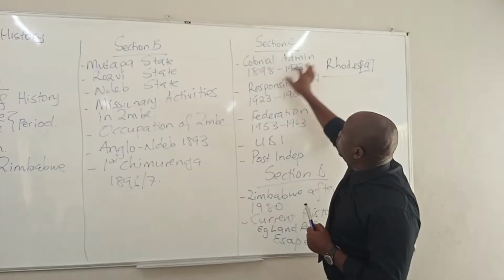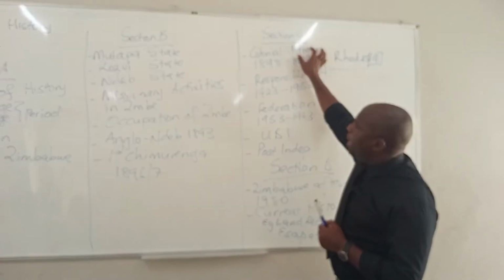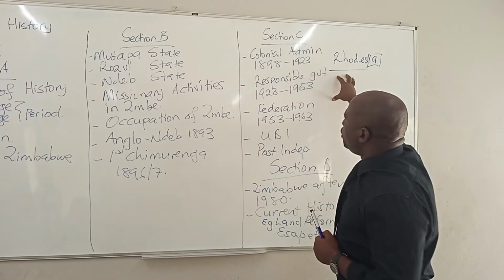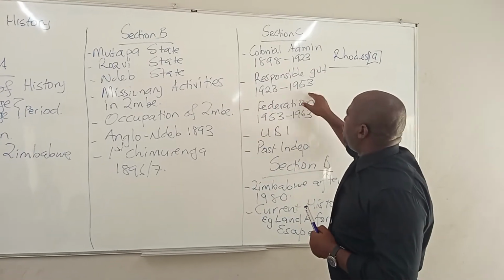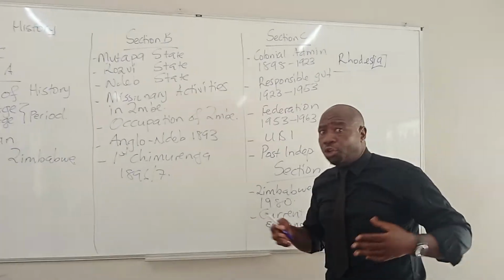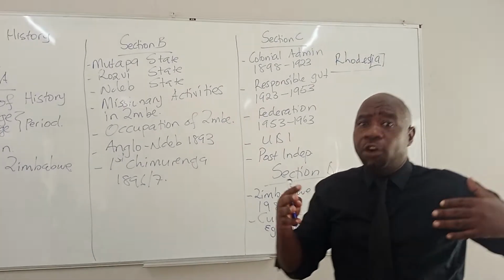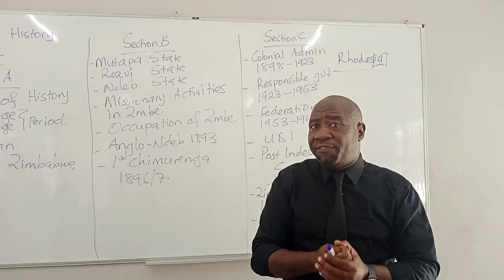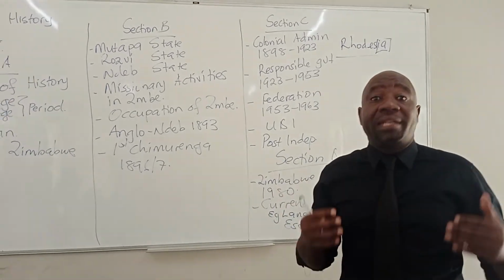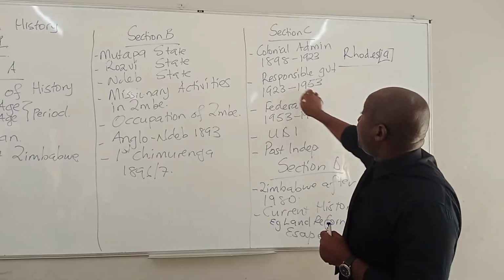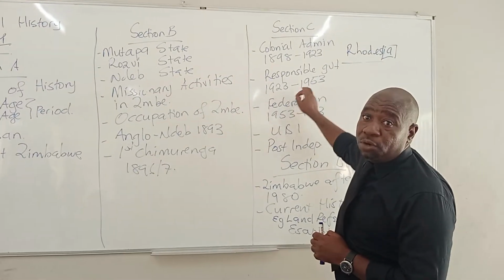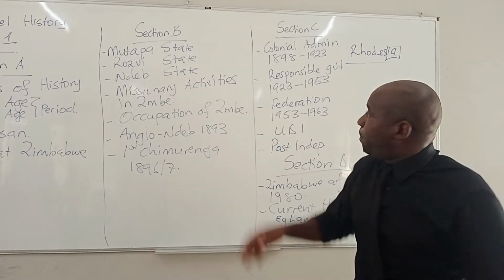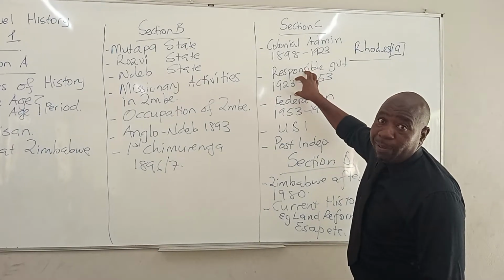All this took place during this particular period of time. Then you talk about the responsible government from 1923 to 1953. So many reforms again are taking place here. Developments in Mashonaland, developments in Matabeleland. You talk about these developments. You also talk about the Land Apportionment Act of 1930. It took place during this particular period of time. So many acts being introduced also during this period.